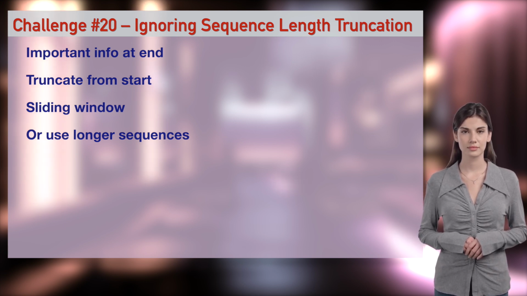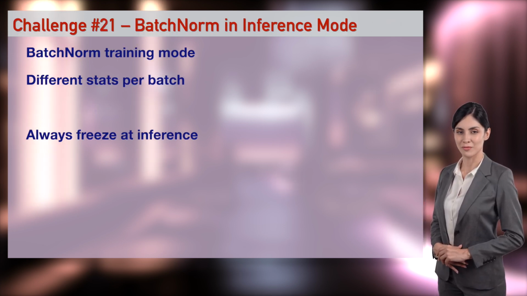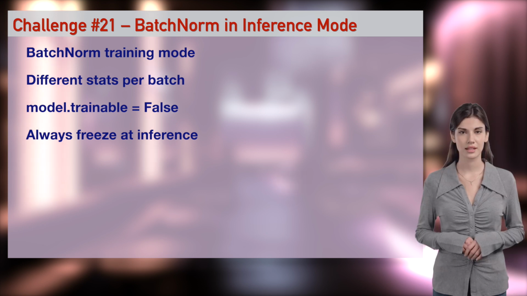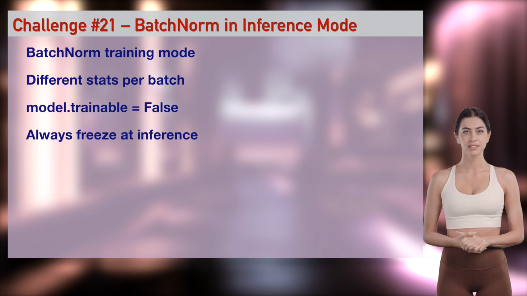Watch sentiment flip. Your predictions are different every time because batch norm is still in training mode. My app was literally random. Terrifying. Use model.eval in PyTorch or compile with the correct mode in TF. I'll forget to freeze batch norm.